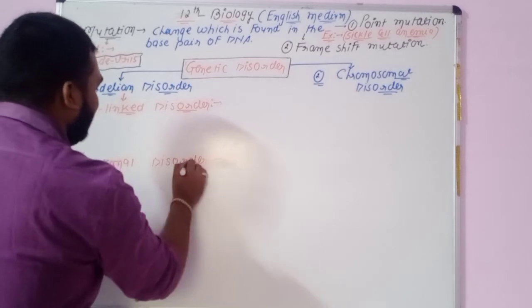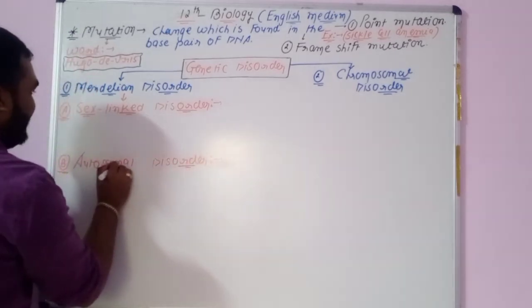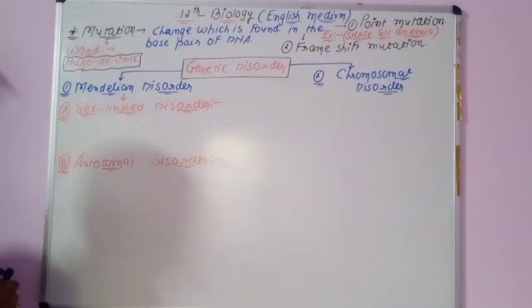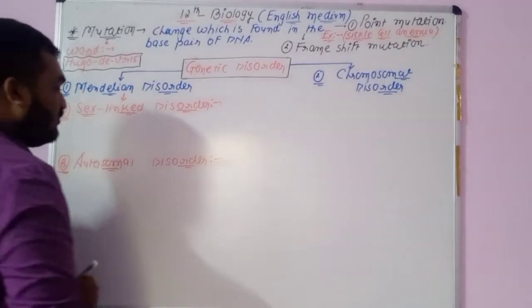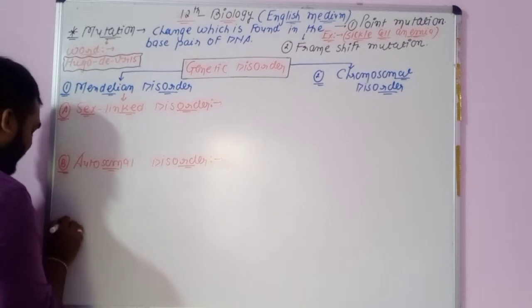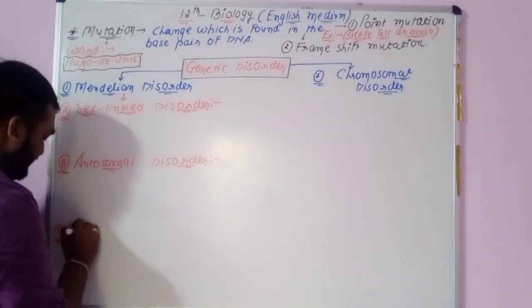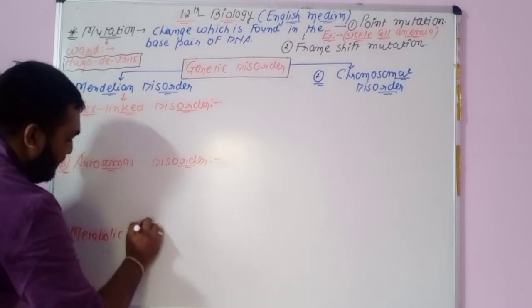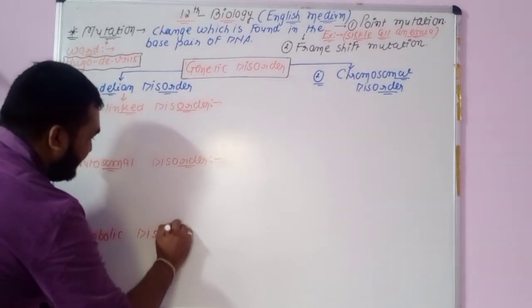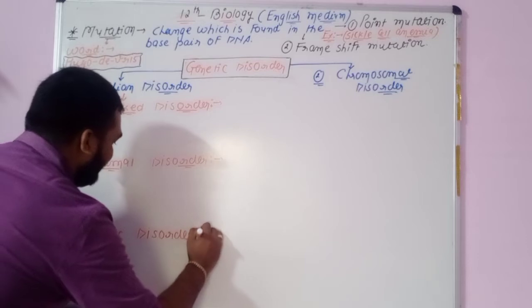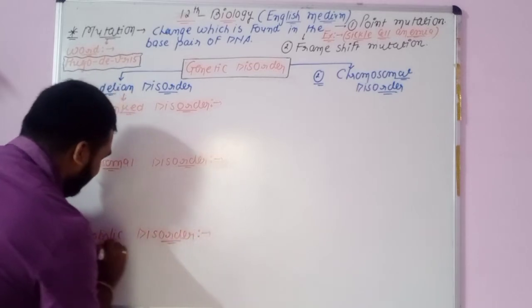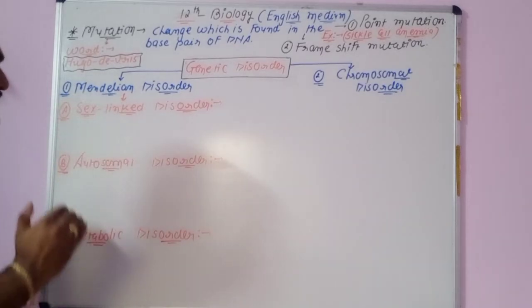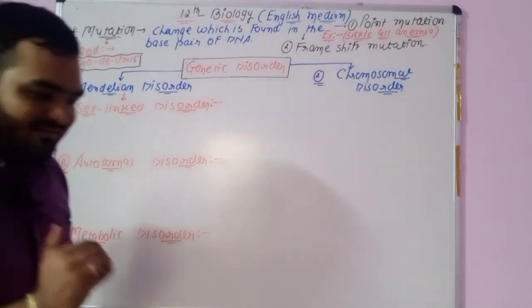Category number 2, we can say the autosomal type of disorder. So first type is known as sex-linked disorder. Second type is known as the autosomal disorder. What about the third one? Third type is known as the metabolic type of disorder. So, according to your textbook, 3 categories are given.